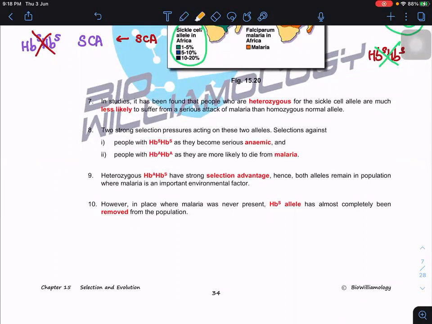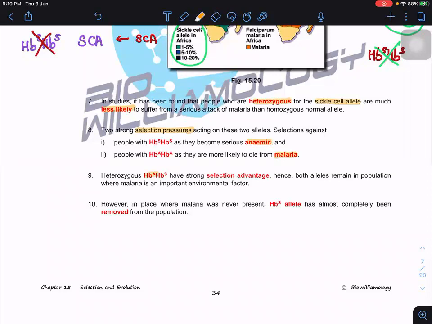So there are two forms of selective pressure here: the anemia and also malaria, at two different ends. Can you see that? Okay. In this study, it was found that people heterozygous for the sickle cell allele are much less likely to suffer from serious active malaria compared to homozygous. So they can continue.